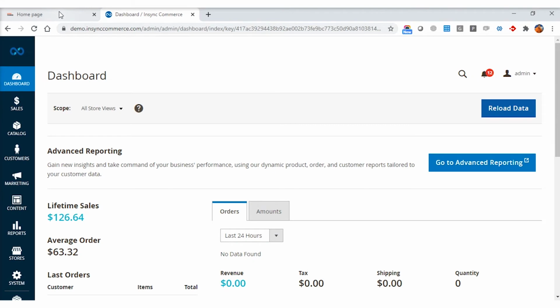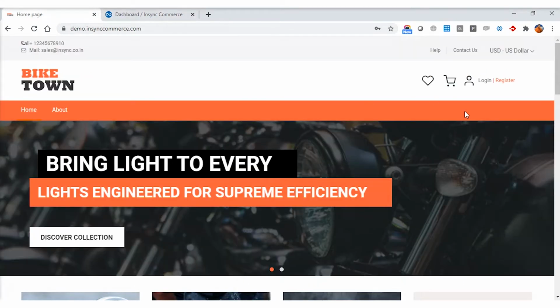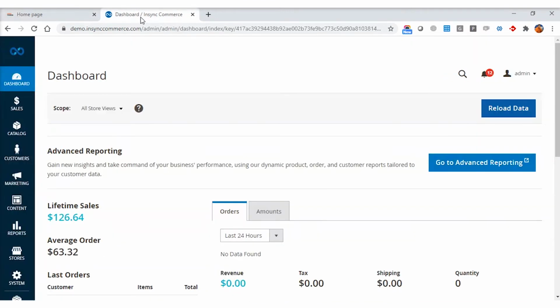This is the InSync Commerce front end, which we can see, and currently this is visitor access. I have not logged in as any customer. And this is the InSync Commerce back panel or the admin panel from where the merchant can control all the business operations.